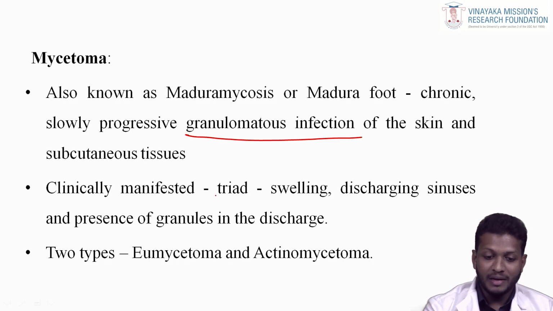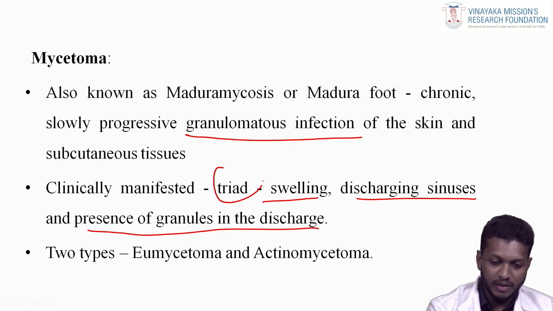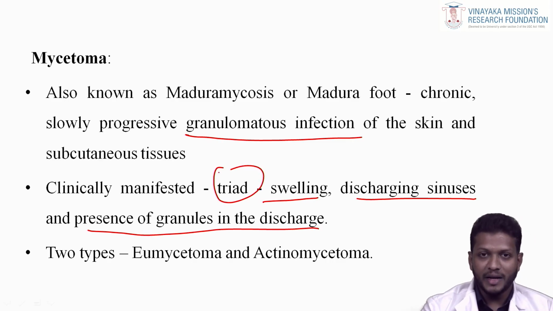The clinically manifested triad is first the swelling, the discharging sinuses, and the presence of granules in the discharge. First, the foot is swelling, then discharging sinuses. Now the nodule formation, the nodules discharging sinus, and the presence of granules in the discharges.